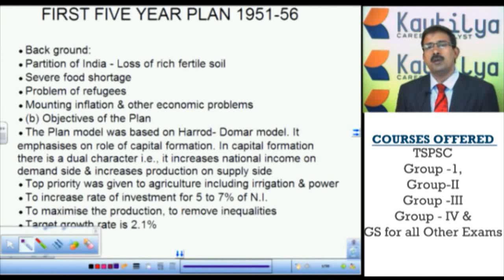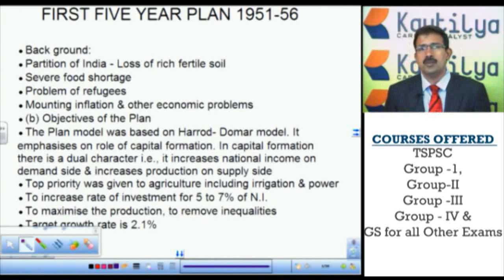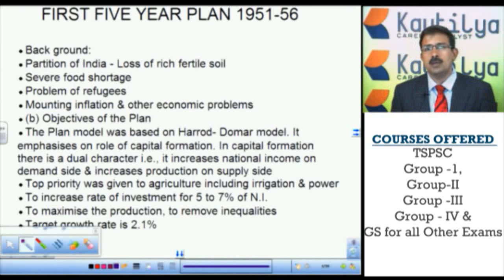Then planning after reforms. Again you have 2 groups: first the 8th, 9th and 10th plans, where India achieved a growth rate of nearly 8%. Then, after achieving nearly 8% growth for the last 3 plans, the 8th, 9th and the 10th, again the growth process was not distributed equally. Then the inclusive growth plans, the 11th and the 12th, can be clubbed as one group.